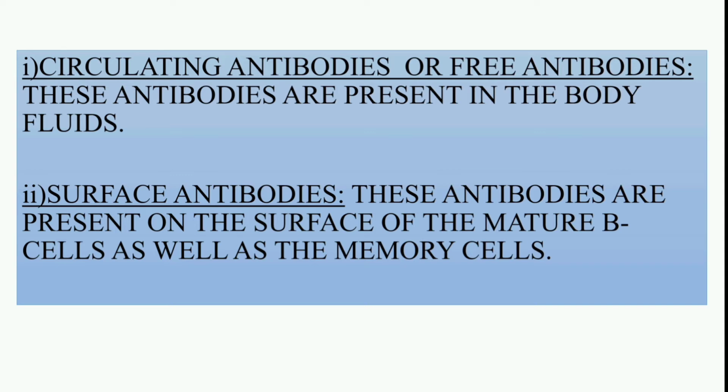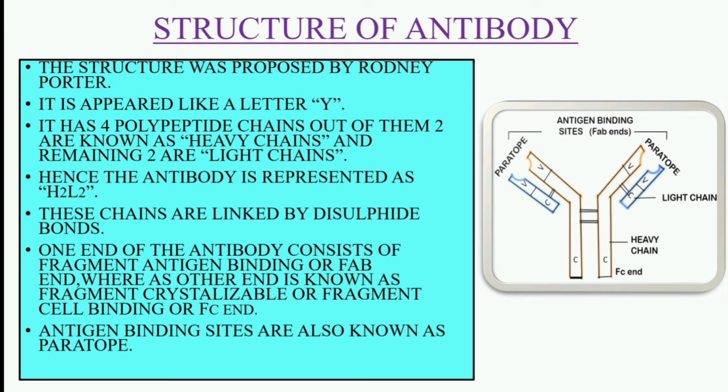These antibodies are present on the surface of mature B cells as well as the memory cells. And then next, structure of antibody.